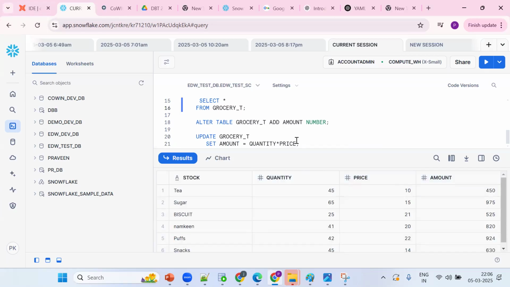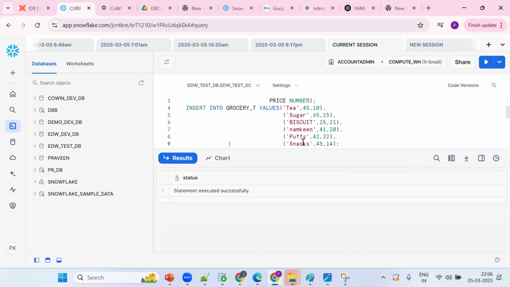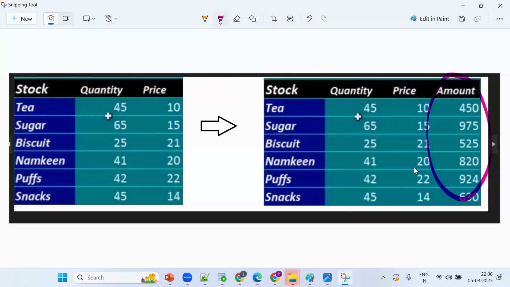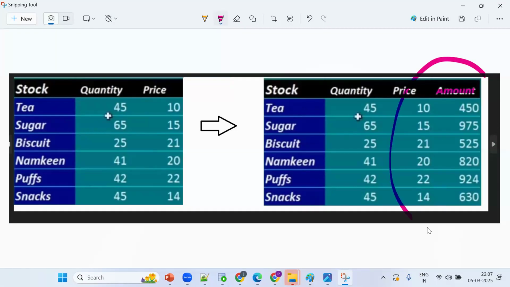Now how to control this transaction? Commit. Once we commit, the data will be available to all sessions. Here you need to remember, this is for displaying purpose. If I want to make the changes permanent, we should add a new column, update it, and commit the transaction. So this is the concept of altering the data. Already the data is there, and for display purpose we can simply use quantity into price. But if I want to make these changes permanent, what should I go for? Alter the table, and the same thing we can make work.